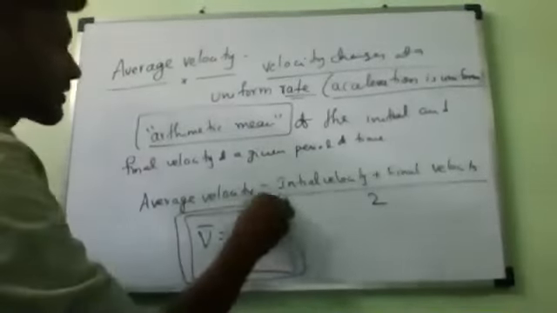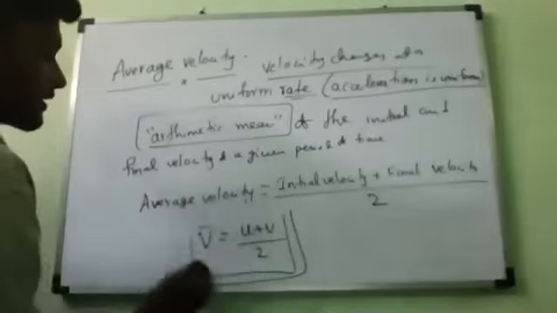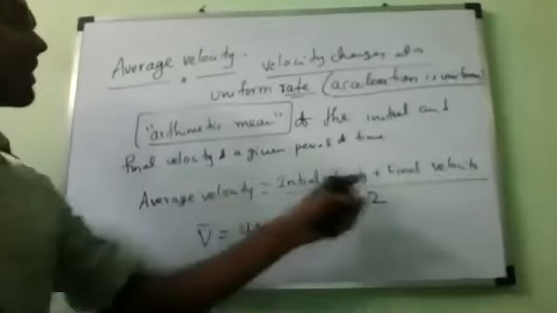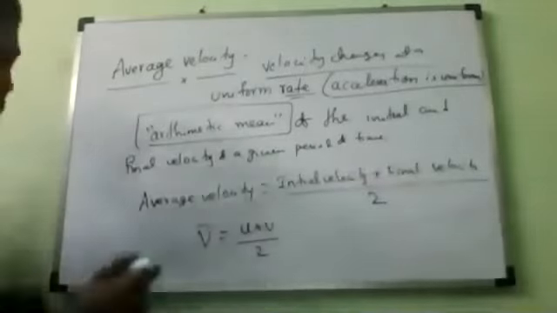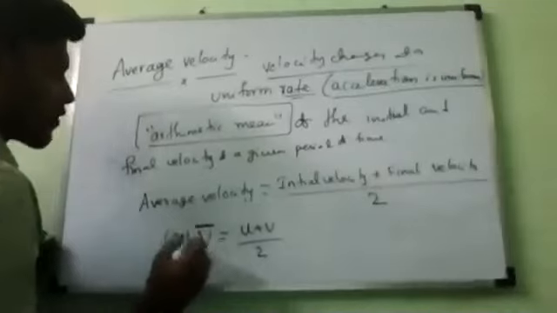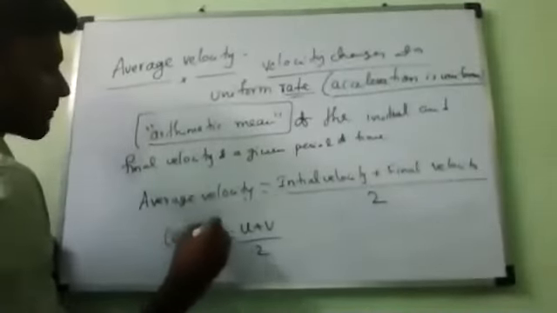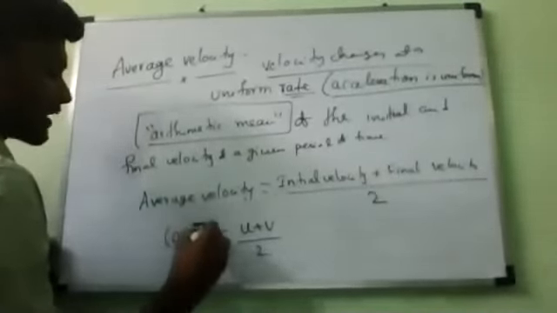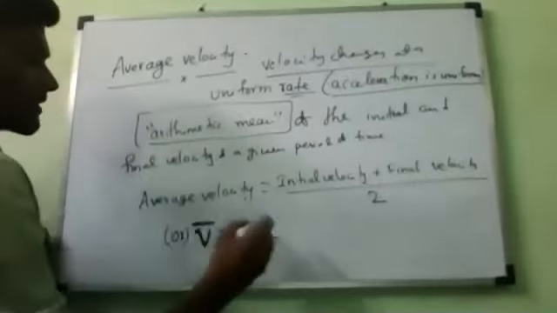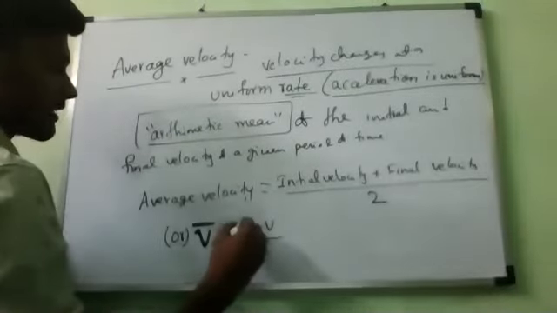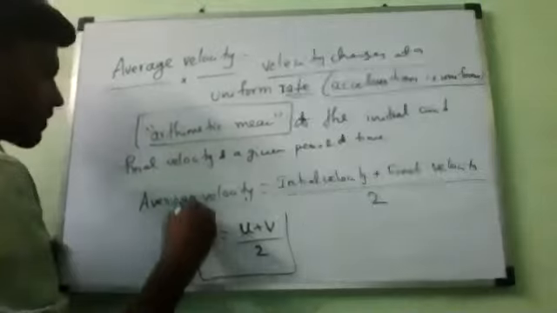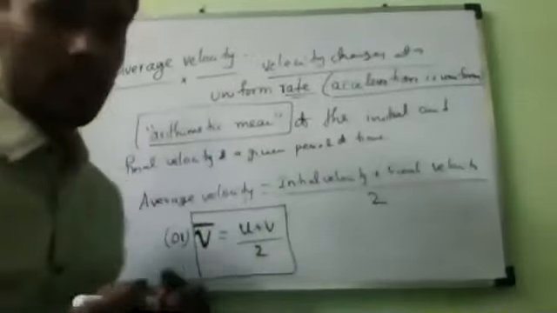Then you can write this one. Average velocity is equal to, write this one first, don't write directly this one. Average velocity is equal to initial velocity plus final velocity divided by 2. So you can write V bar to indicate average velocity. Remember that from now onwards, V with a bar above indicates average velocity. Note it down. That's all. You can make a box. Any doubt, anybody?